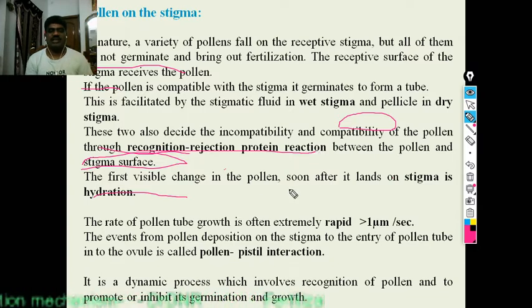The first visible change in the pollen soon after landing on the stigma is hydration. First it must be wet.